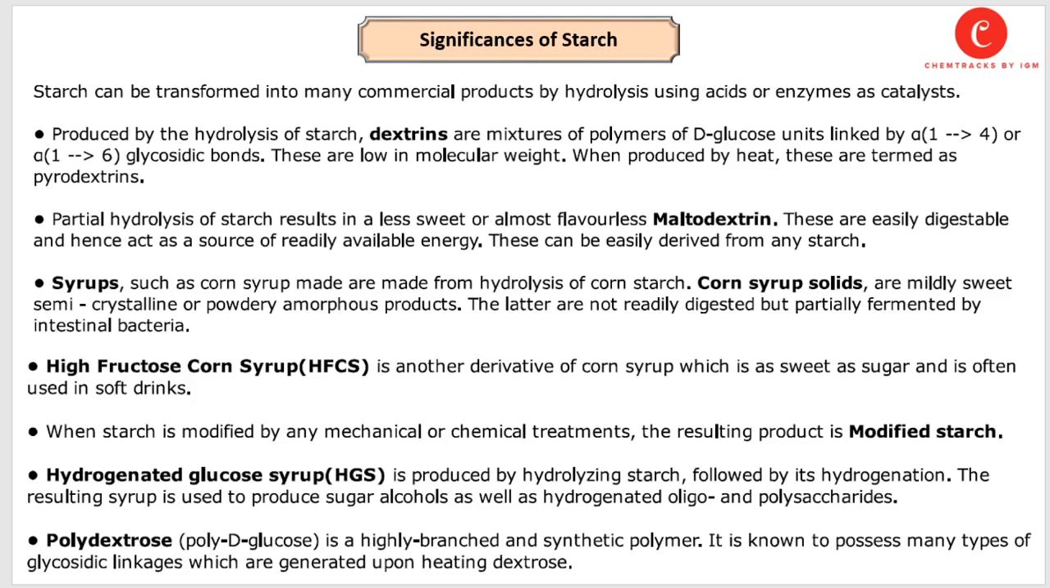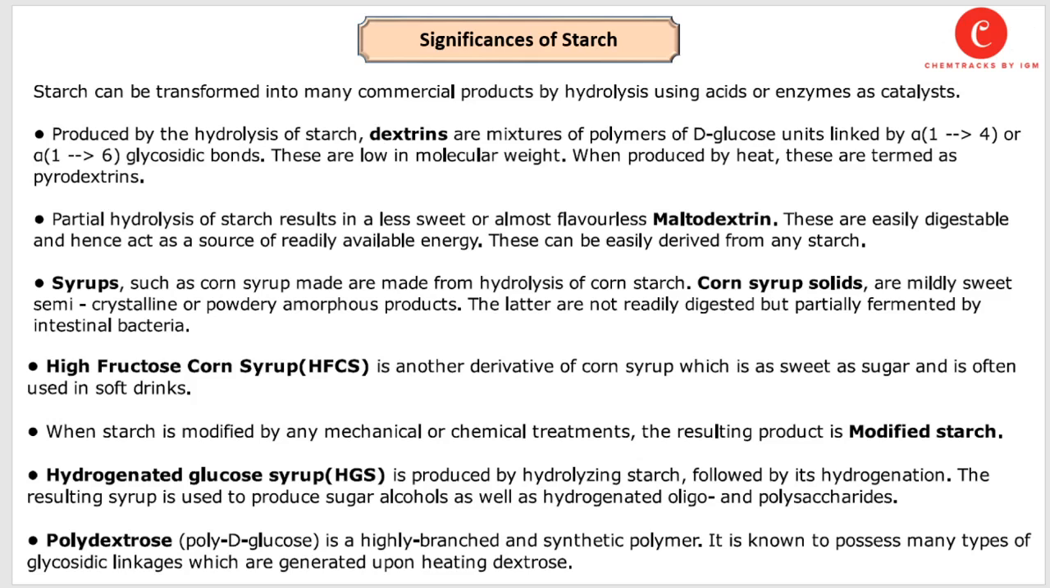The latter are not readily digested but are partially fermented by the intestinal bacteria. Another thing is high fructose corn syrup. It is another derivative of corn syrup, which is as sweet as sugar and often used in soft drinks. When starch is modified by any mechanical or chemical treatment, the resulting product is modified starch. Next is hydrogenated glucose syrup, or HGS.